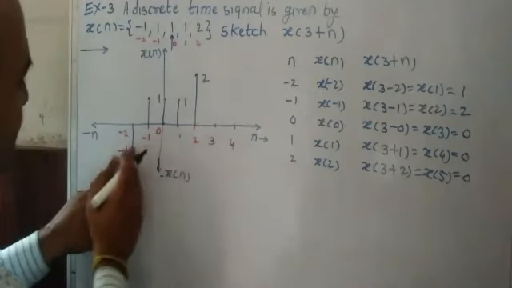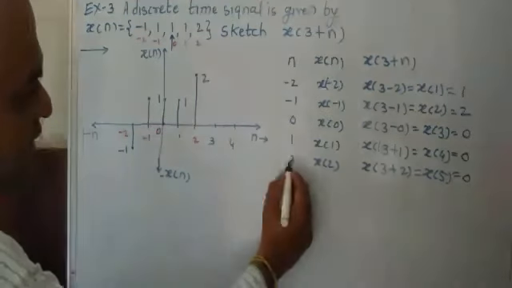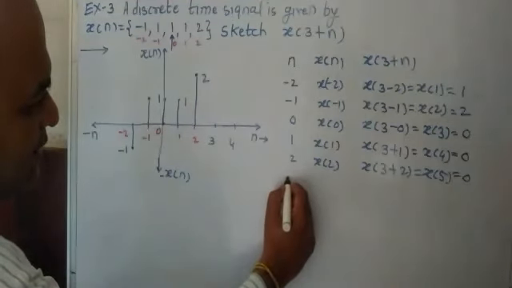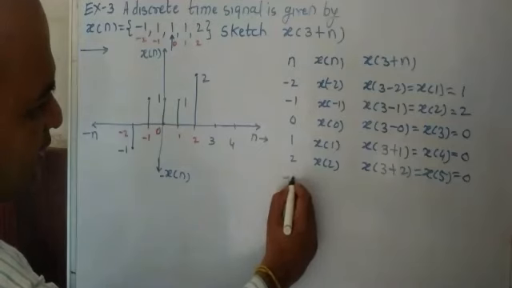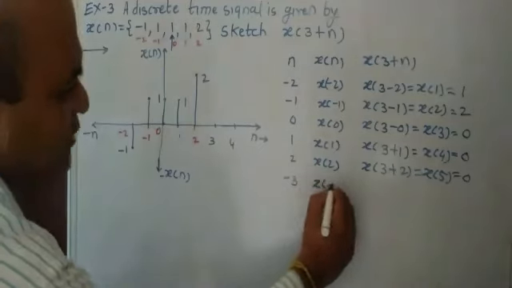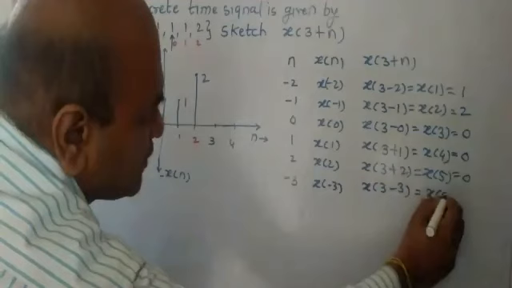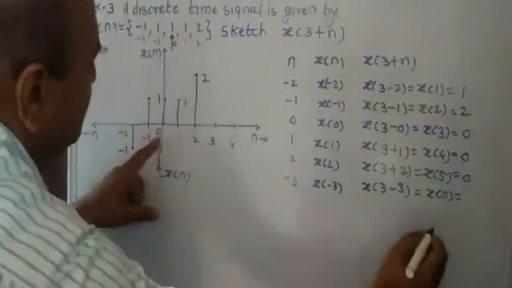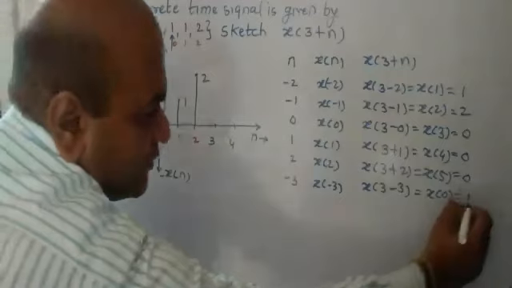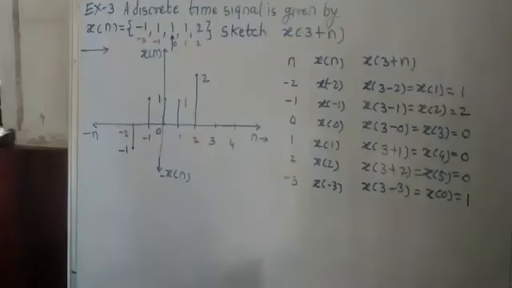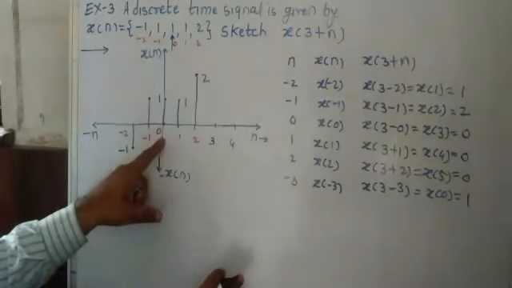So here I increase it on the negative side. So n is equal to minus 3. You will get x of 3 minus 3, so you will get x of 0. What is x of 0? From the graph, x of 0 is 1. Getting this? When we put the value minus 3, you get x of 3 minus 3, it is 0, and x of 0 is present here. That value you can put.